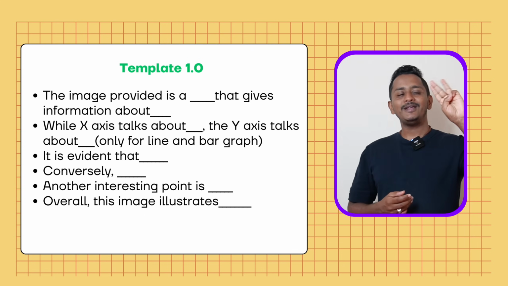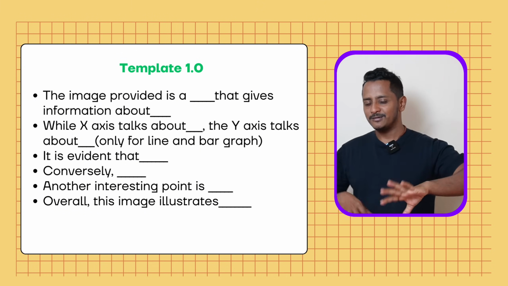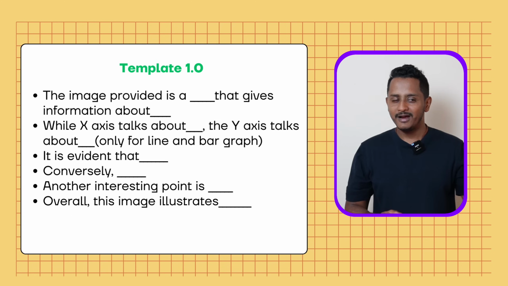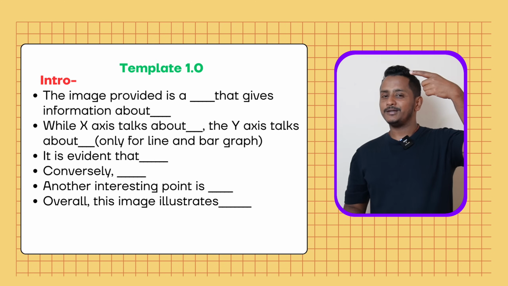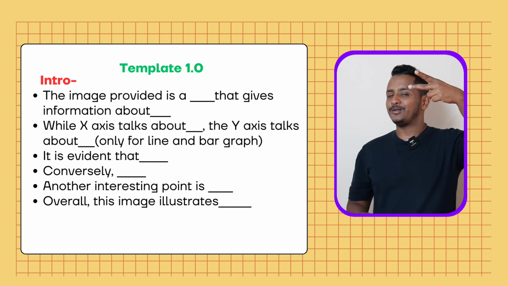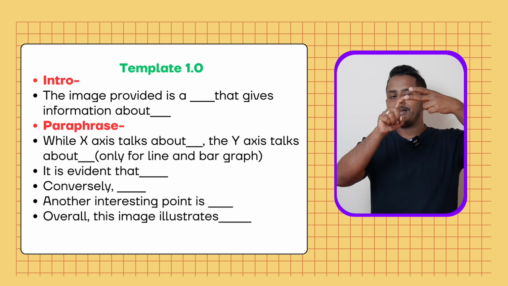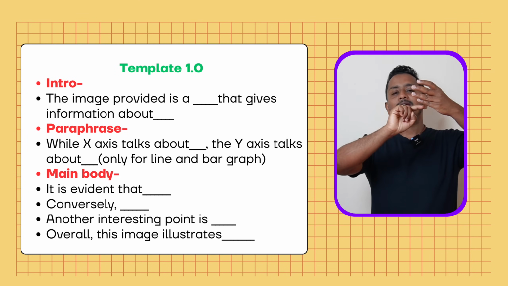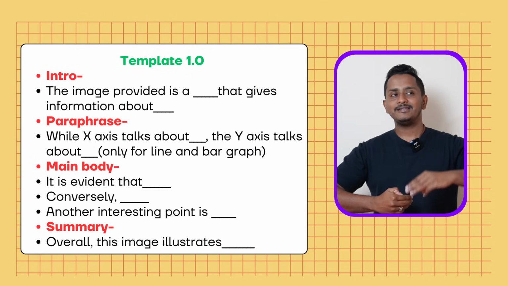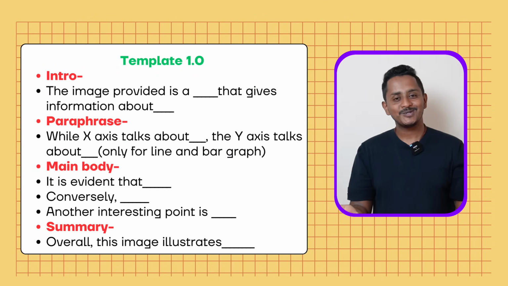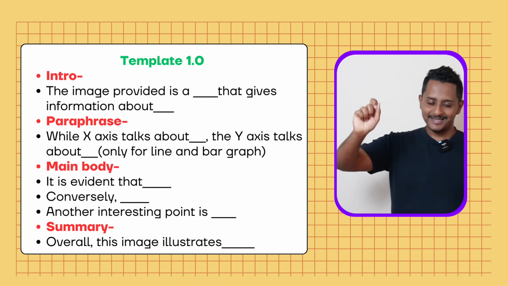And then come 3 key contents. If you properly observe, it has a structure. In the beginning, we have an intro, and then we continued talking about the intro. That's called paraphrase. Intro, paraphrase. Now the main body with 3 key contents and then summary. These 3 key contents decide your scores. You got to speak 3 big lengthy sentences.